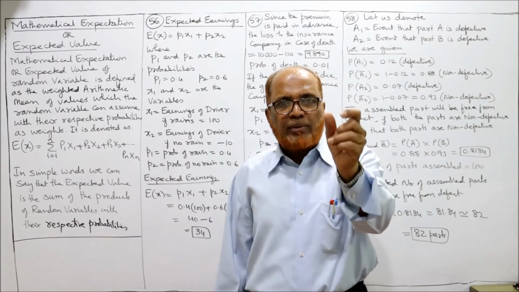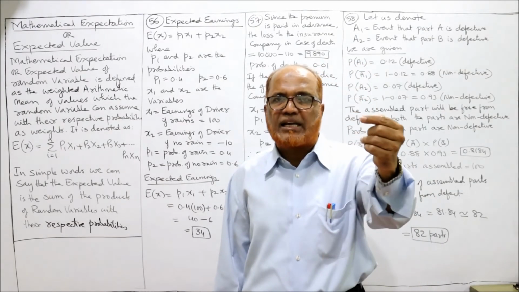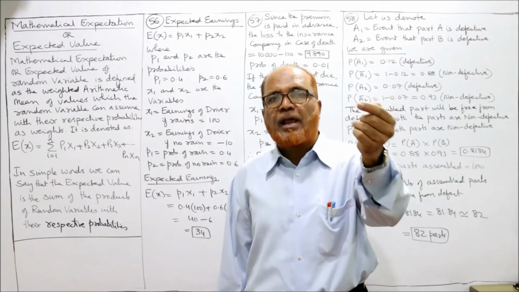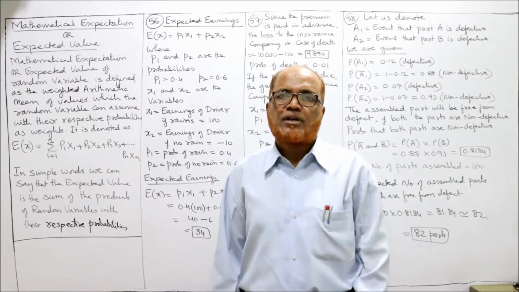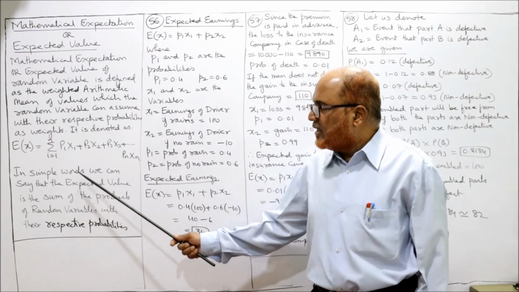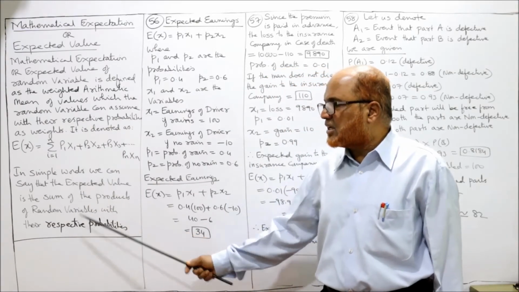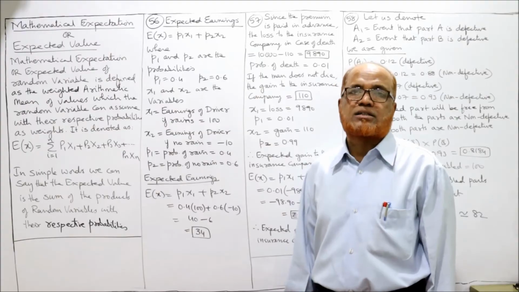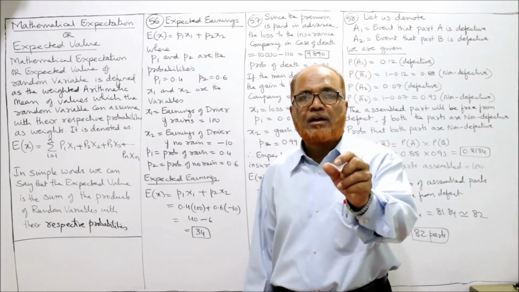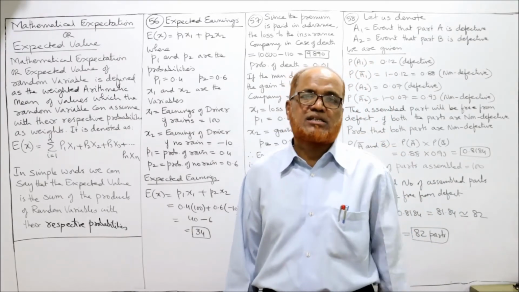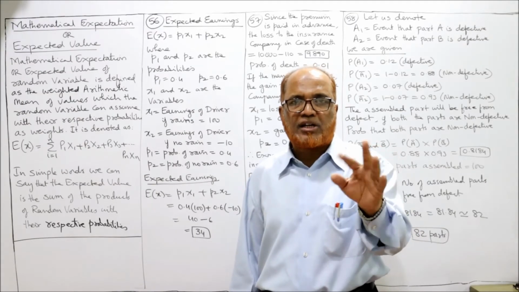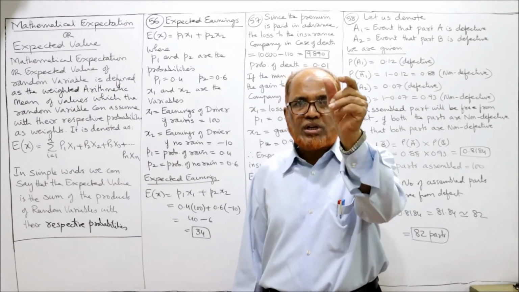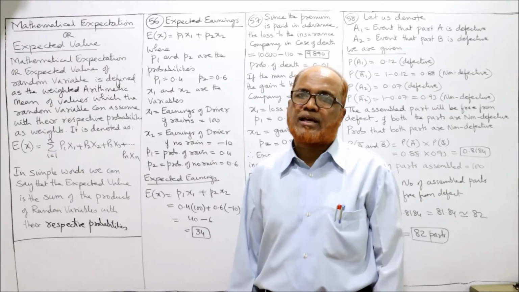So for every variable we assign a weight, multiply the weight with the variable and take the total sum. In simple words, expected value is the sum of the product of the random variable with the respective probabilities. So we multiply the random variable and respective probabilities and take the total. That is called expected value.